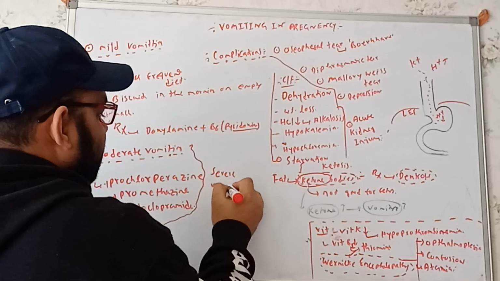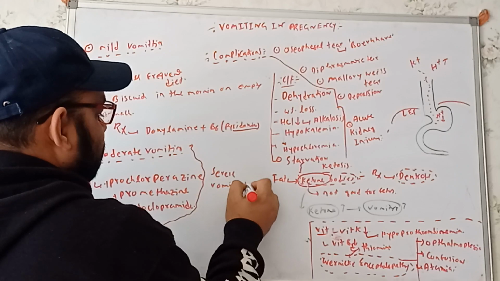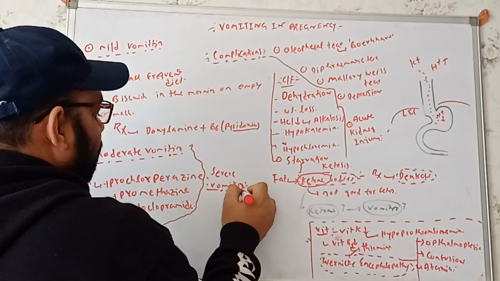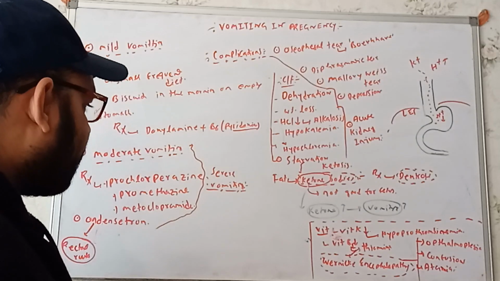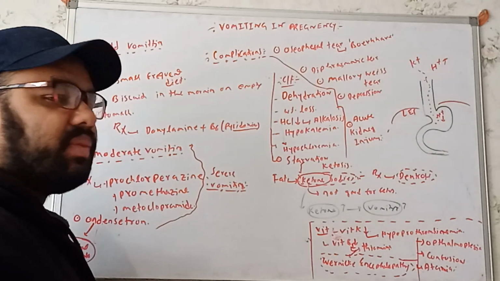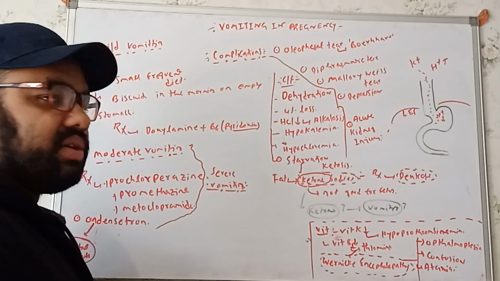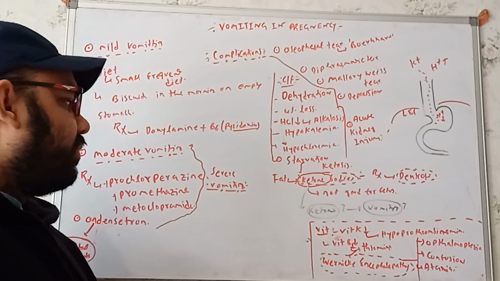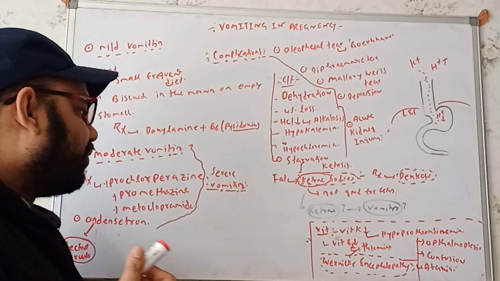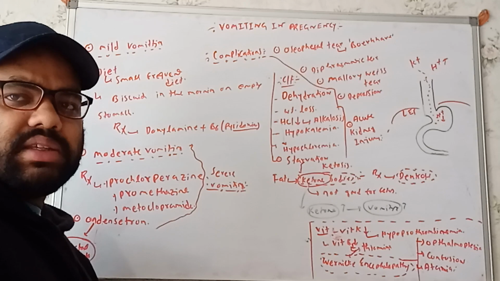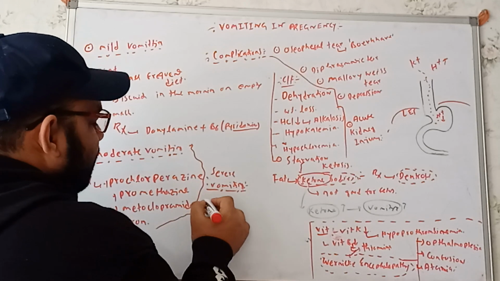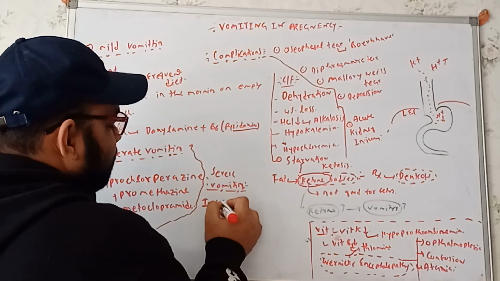Now see, in severe vomiting, at first we have to make sure that we are supplying intravenous hydration, right? Because the body fluid volume will be much less in these conditions. So we have to go for intravenous hydration.